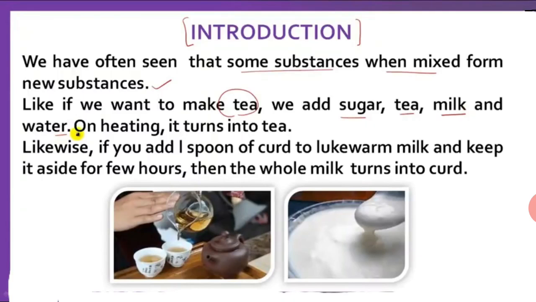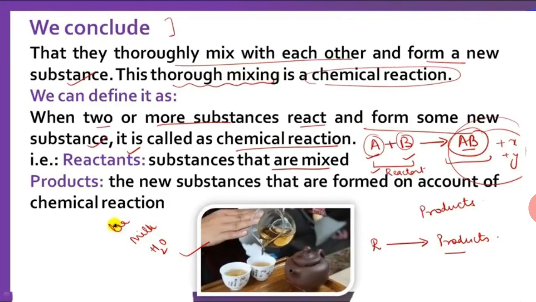And another example is curd. The curd is made from milk. The property of curd and milk is different. Then we can conclude that after mixing the substances we get a different product of different characteristics.